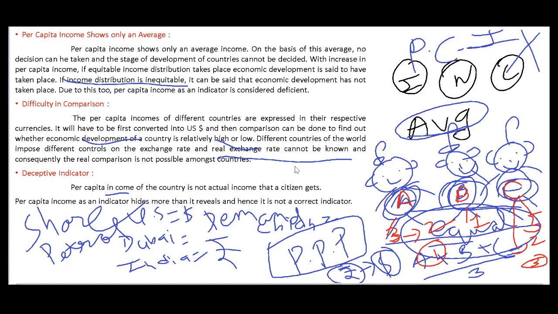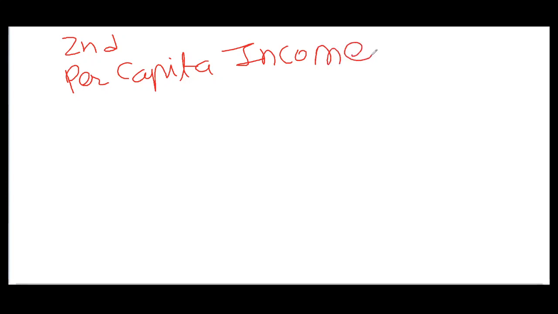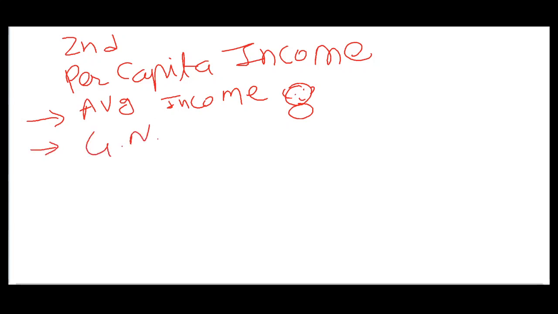Let's sum up the things. First, in today's class we learned about the second indicator, that was per capita income growth rate. Per capita income growth rate as an indicator. Per capita income, what is it? It is an average income received by an individual. Then gross national income divided by population.